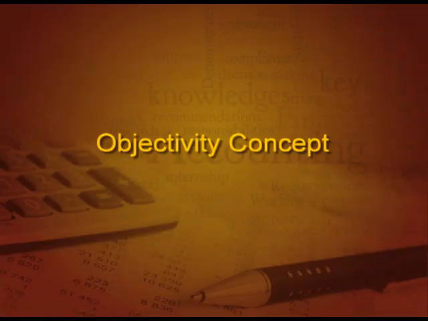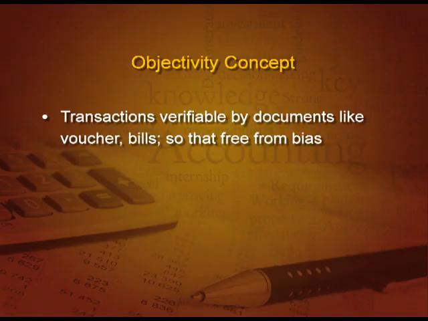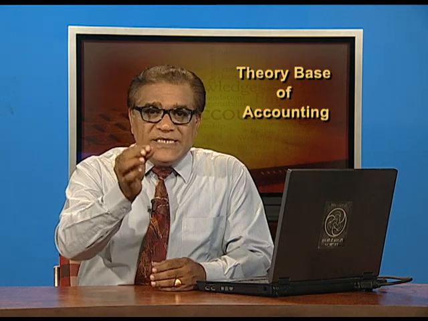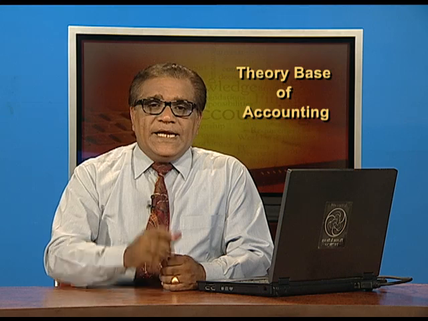Next concept is objectivity concept. It states that all the transactions must be verifiable by documents like vouchers, bills, etc. Suppose I purchase stationery worth ₹100, then I must get a bill of that and then put it in the accounts.